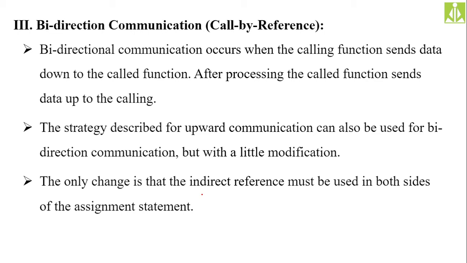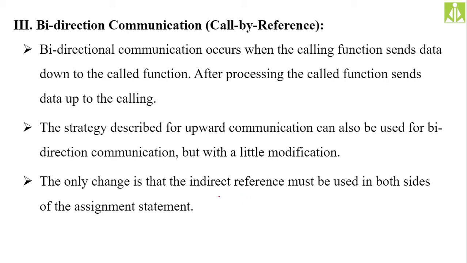If you read the first statement in this slide, bidirectional communication occurs when the calling function sends data down to the called function. So this is one way. After processing, the called function sends data up to the calling function. Down to the called function, up to the calling function. So bidirectional.